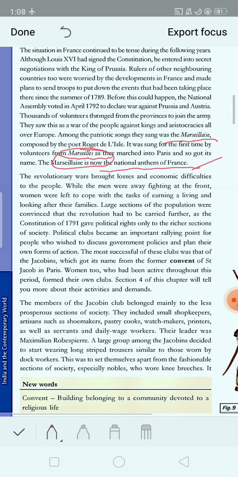Next. One more thing, why was the song's name Marseillaise? Because the volunteers sang this song as they went through Marseilles. Marseilles is the name of the place, and through this place volunteers went along singing this song. That is why the name is given as Marseillaise.